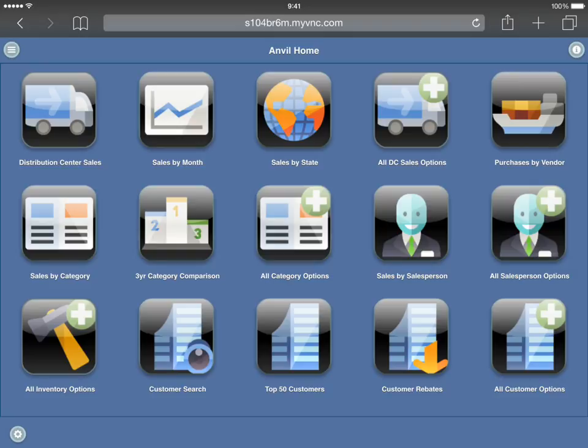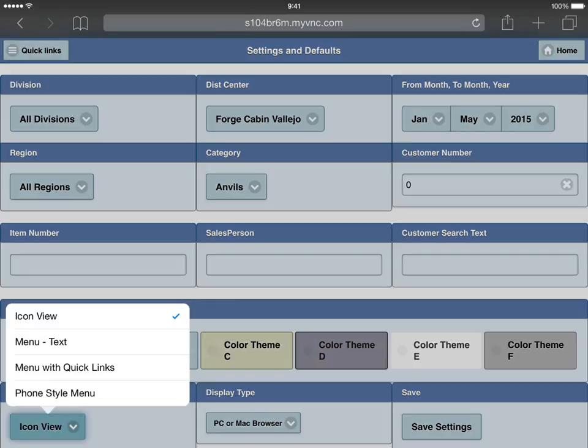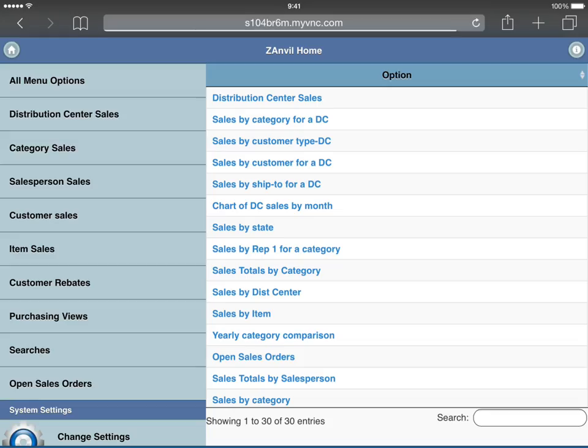To change the menu style, I click the settings icon, then click the menu style. In this case, I'll select text, save my settings, and now I have a text style menu displayed.